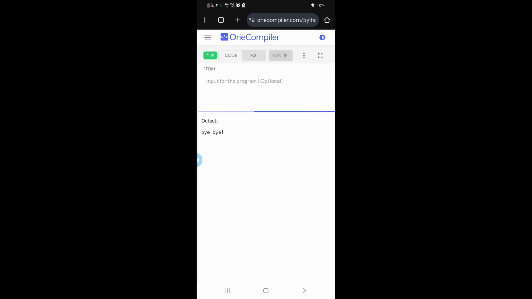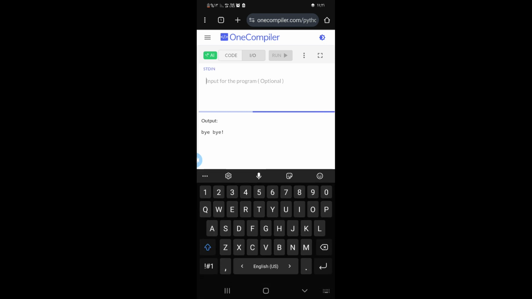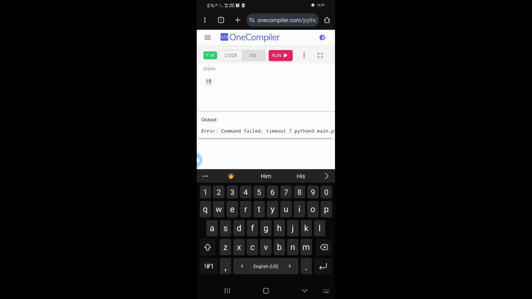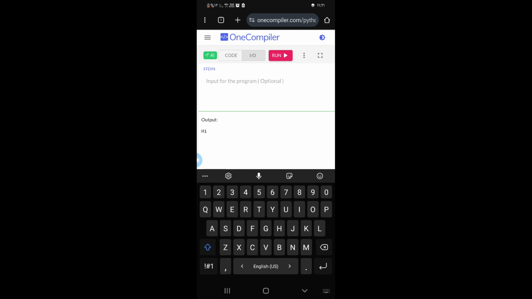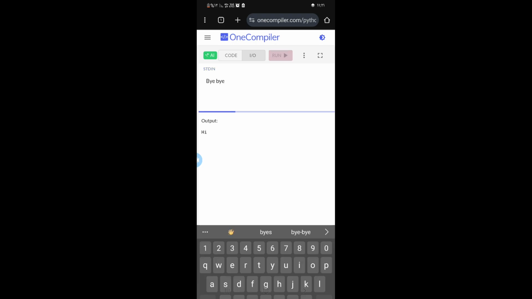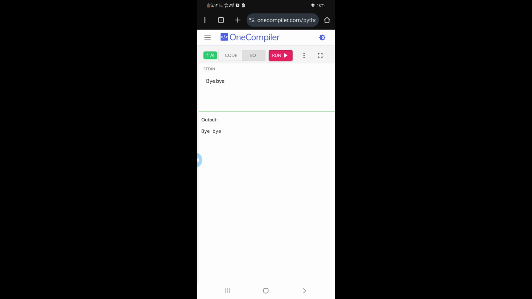Run. Well, I'm going to insert hi. Run. Well, the output is hi. If I want to insert py, it's going to print py. So now we made a program that outputs or prints anything that we insert.